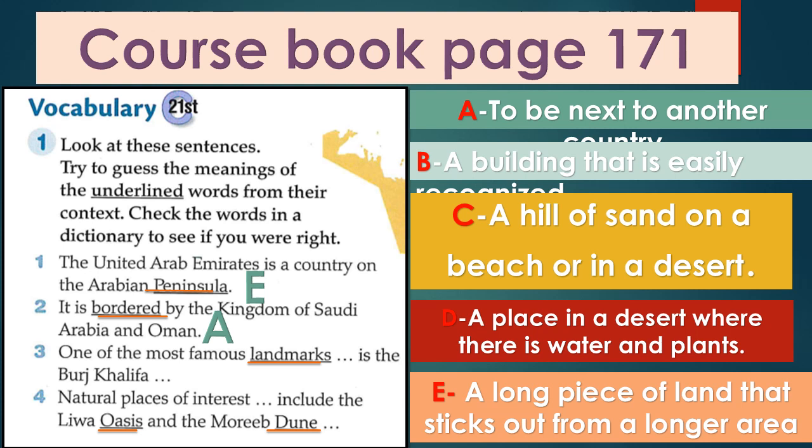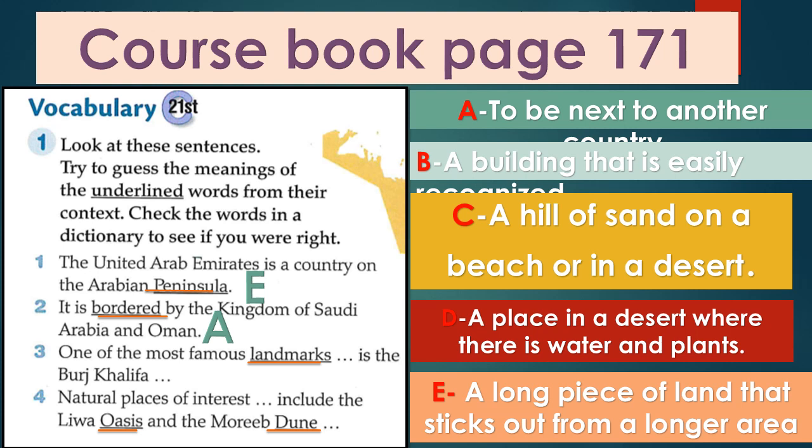Exactly. To be next to another. So the UAE is bordered by, who is the neighbor? Saudi Arabia and Oman.